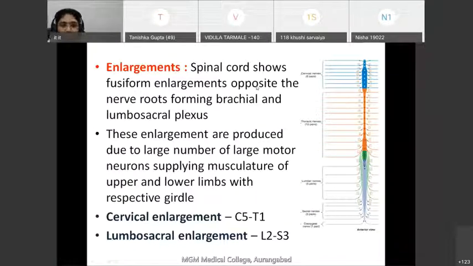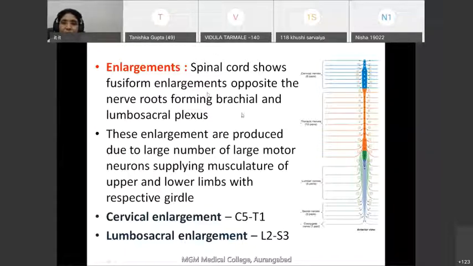Because of this, there is a large number of large motor neurons in this region, and that's why there is a fusiform enlargement in the cervical region and in the lumbosacral region. These are called enlargements. So there are two enlargements.